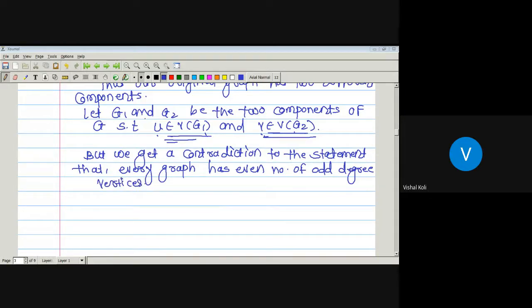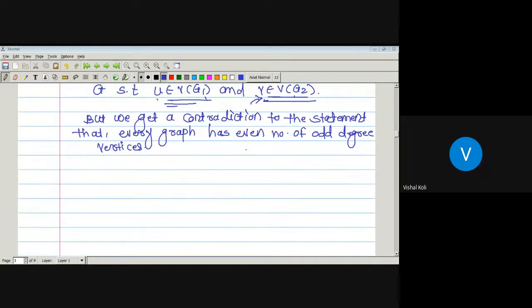Since here graph G1 has only one vertex U which is of odd degree, and the same graph G2 has only one vertex V which is of odd degree, and this is not possible. So this will be a contradiction to this statement.